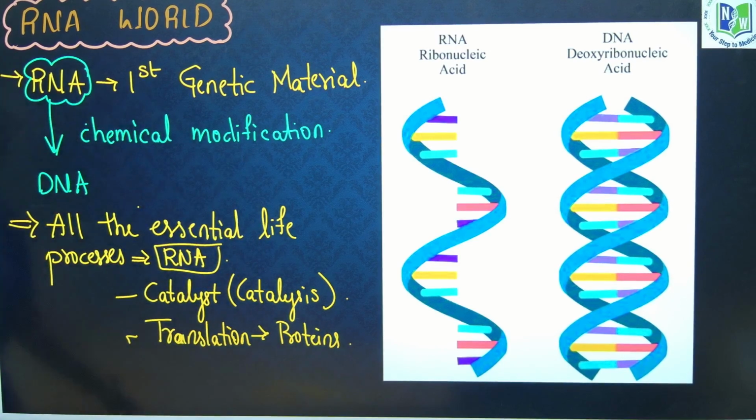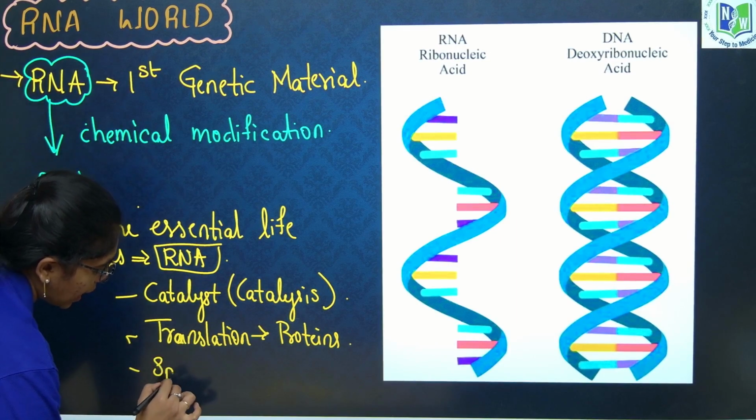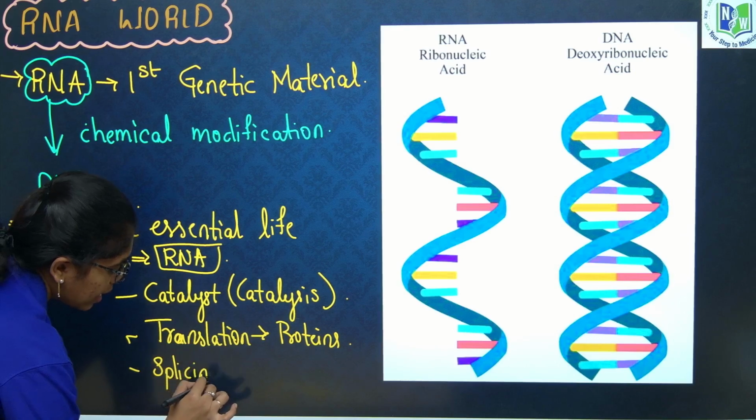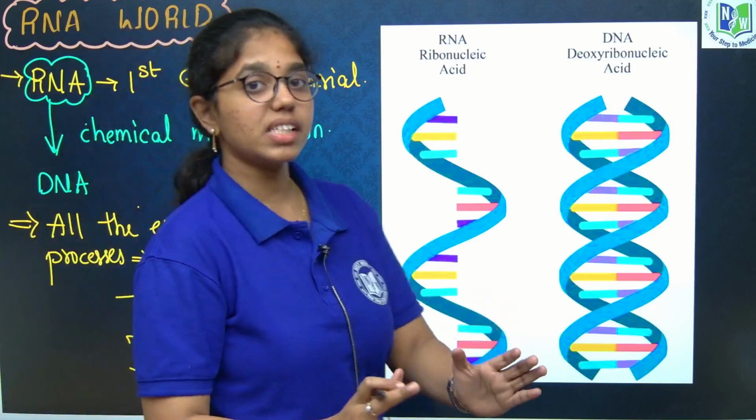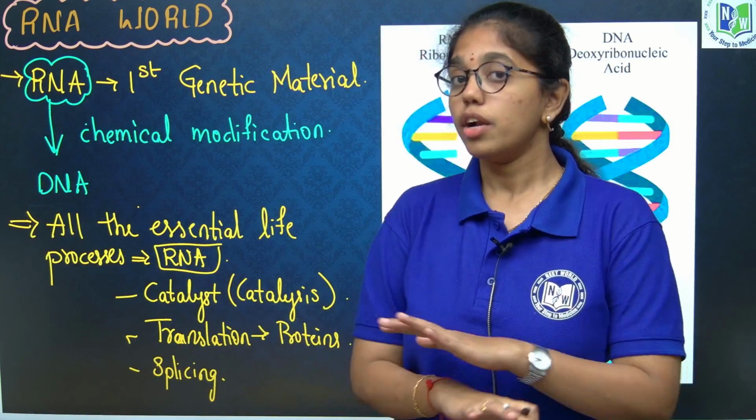RNA plays a major role in splicing. So all these essential life processes are conducted by RNA, but in the current statement we say that DNA is storing the genetic information, not RNA.